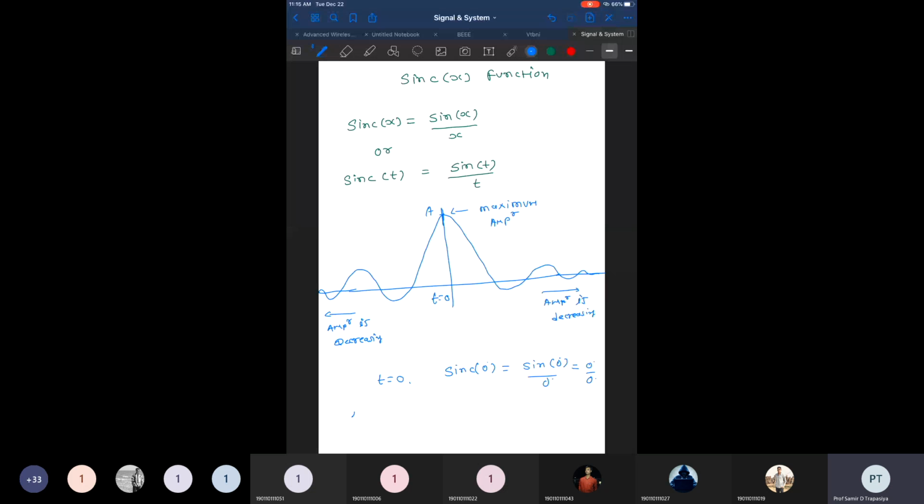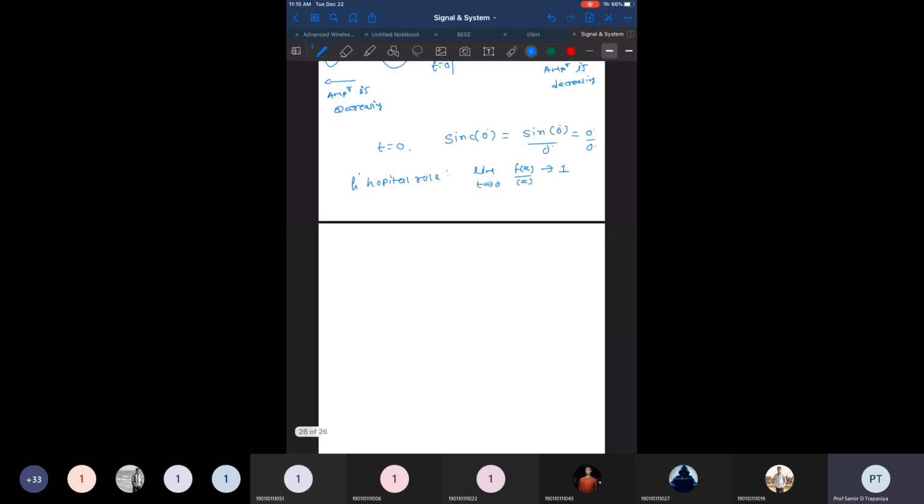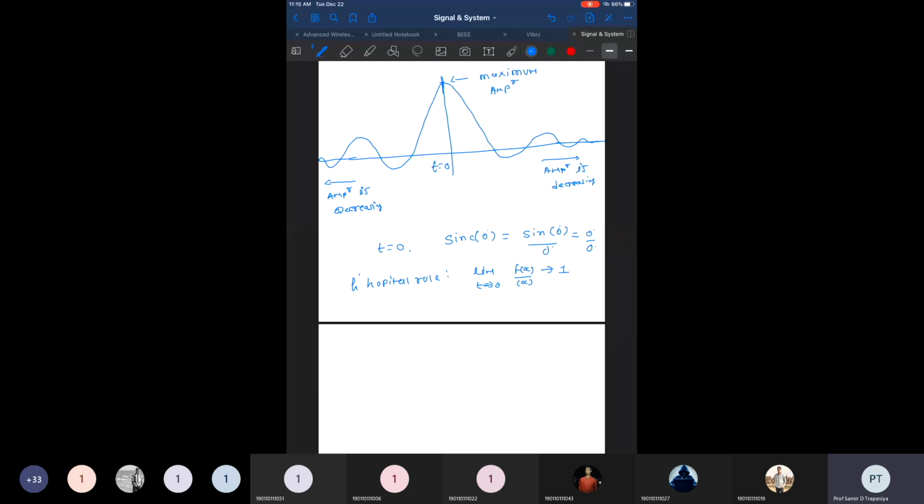So what will L'Hopital's rule tell us? L'Hopital's rule tells us that if any function sine x by x, as x approaches 0, will lead to 1. So we are getting the maximum amplitude here, which is 1, right? So we can say as t approaches 0, this sinc function is also a similar function to sine x by x, that will lead to 1.